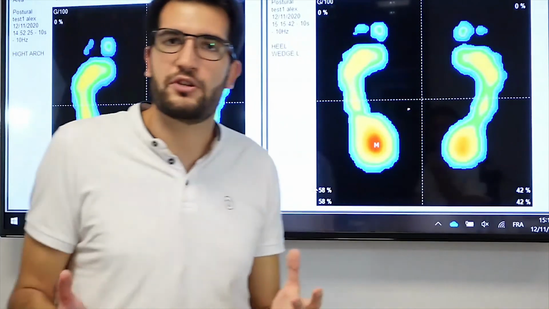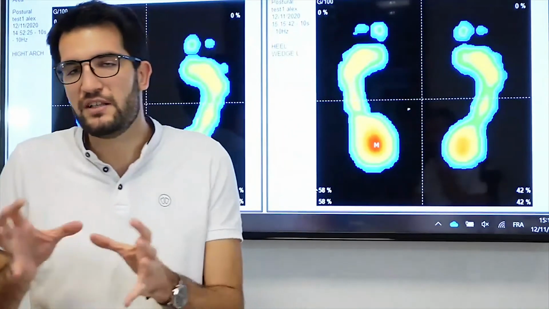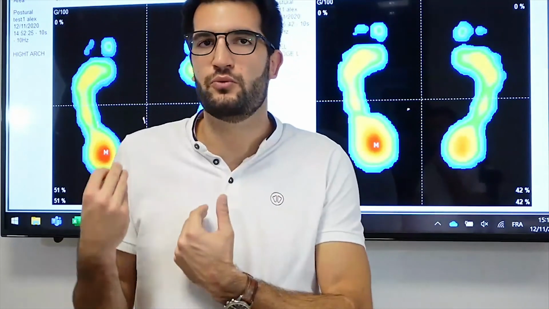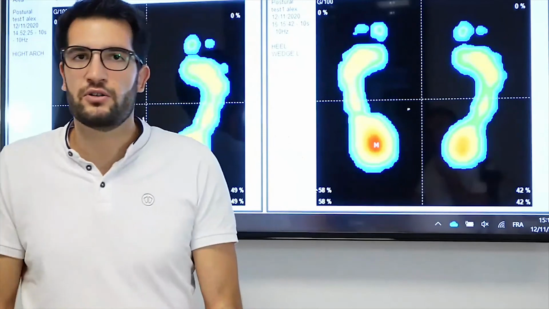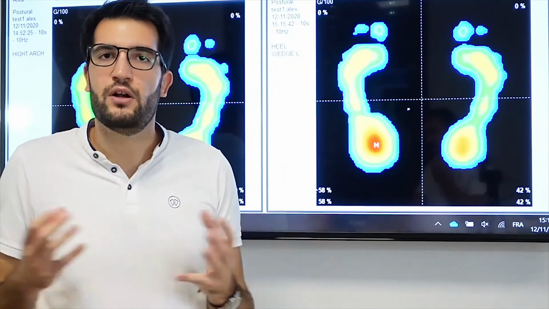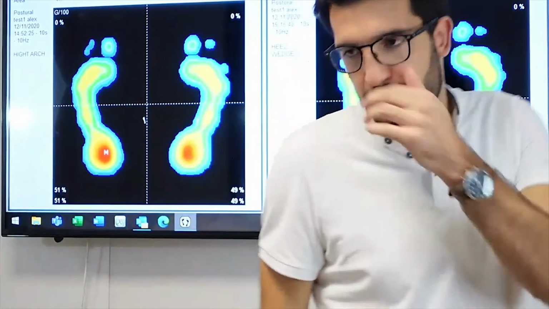So do I put this correction on the orthotics? No, I don't. So it's a validation tool, also an invalidation tool. So if you think about one correction, you try the correction, you compare, and you see if it's going well or not. Okay, so it's a validation tool.